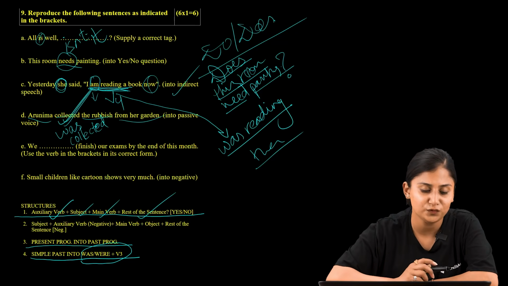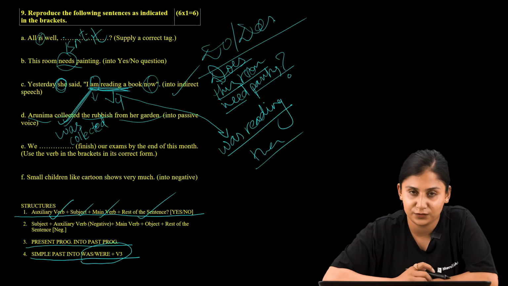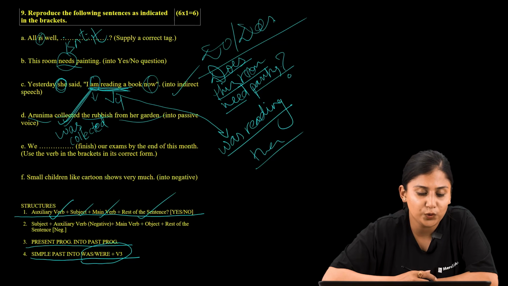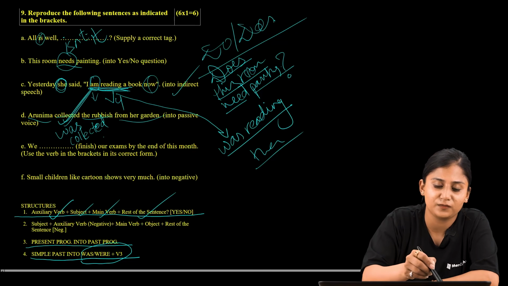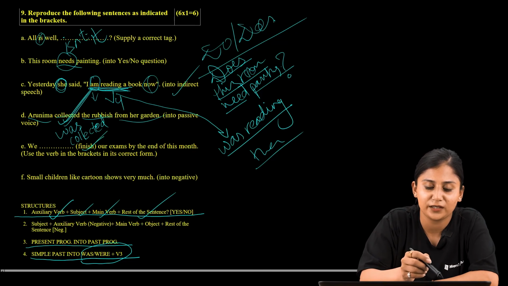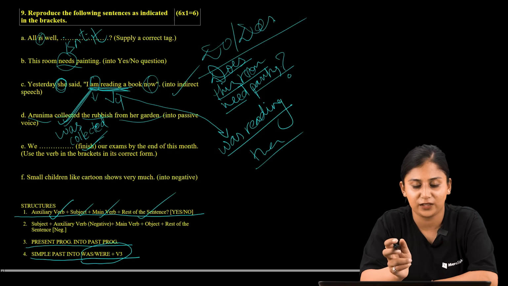So now let us move to the fifth question, that is, we dash finish our exams by the end of this month. Now we are provided the verb in the bracket and we are supposed to put this in the correct form.